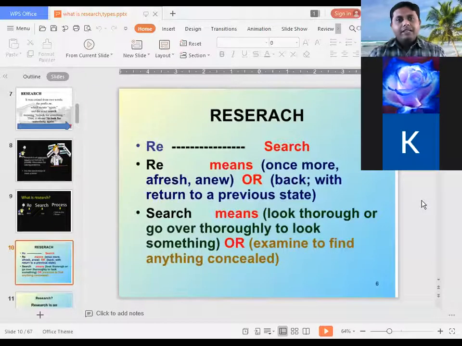So the television has been changed. The concept of the wristwatch has been changed. The concept of the computer has been changed, isn't it? So the machines are going through this change, this betterment, this smartness because of research. See, the scientists are looking at the old type of television with a new view, with a new concept, isn't it? So this new and fresh look means research.